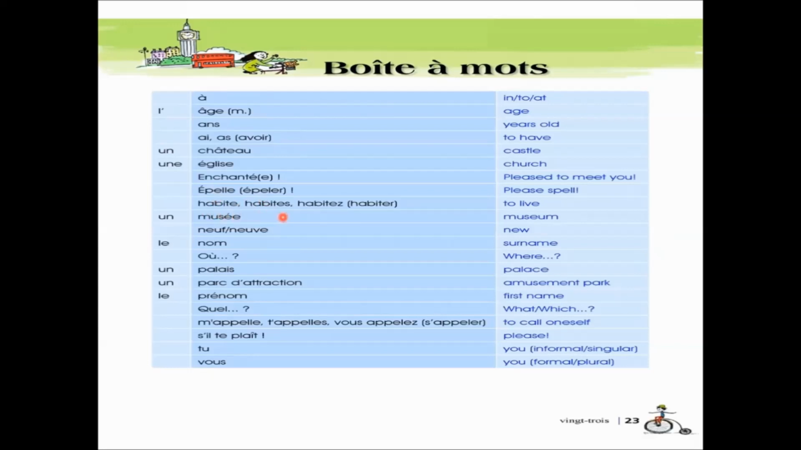Next is habite, habiter. This is habiter, to live. Musée is museum. Neuf, new. Nom, surname. Où, where. Palais, palace. Parc d'attraction, amusement park. Prénom is first name. Quel, what or which. M'appelle, t'appelle, vous vous appelez. Meaning to call oneself. S'il te plaît is please. Tu is you. Vous is formal you or plural you.